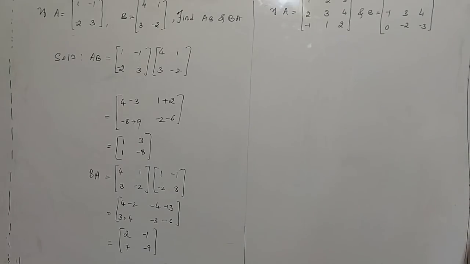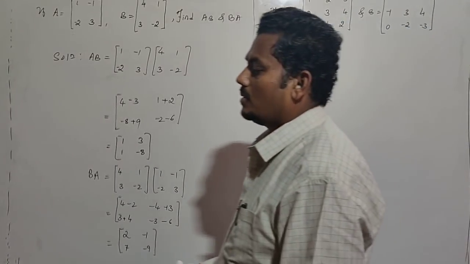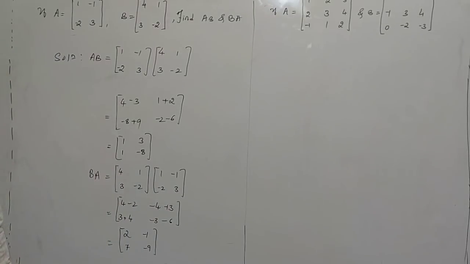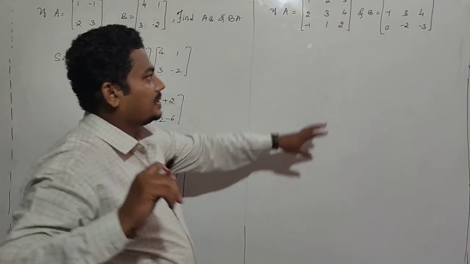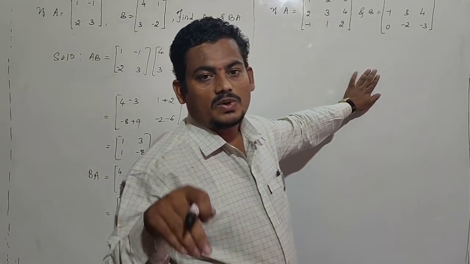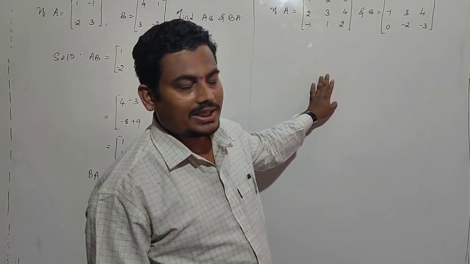Find AB and BA. In this case, we should find A into B and B into A.